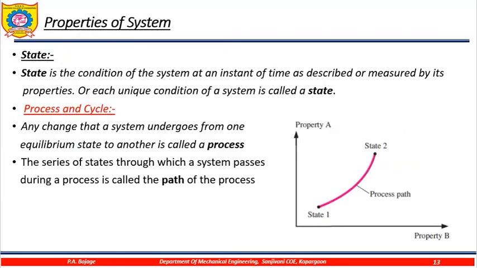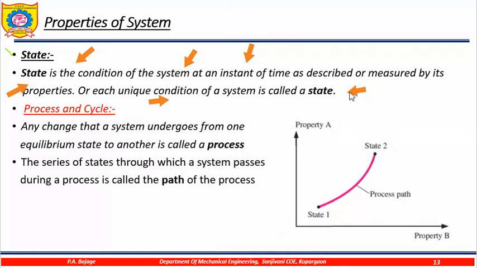Moving ahead, let us discuss what is a state. What do you mean by a state? State is a condition of the system at an instant of time as described or measured by its properties, or a unique condition of the system is called the state.